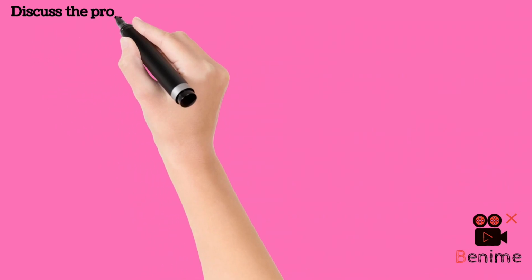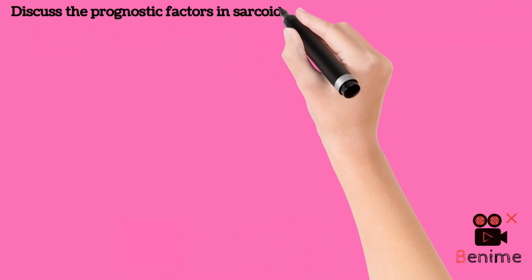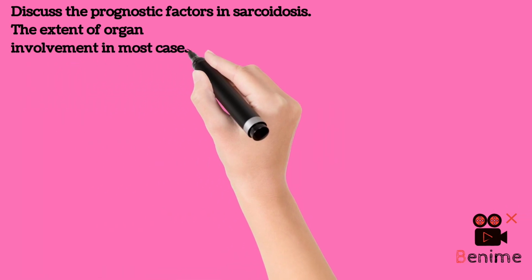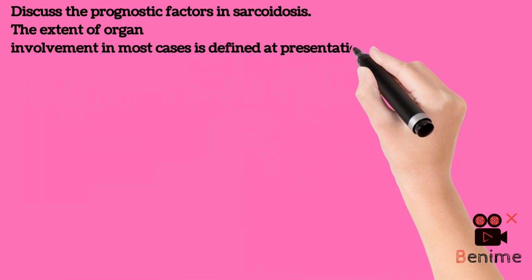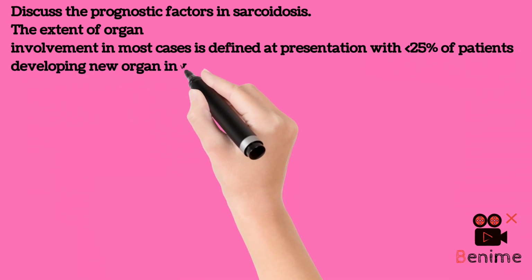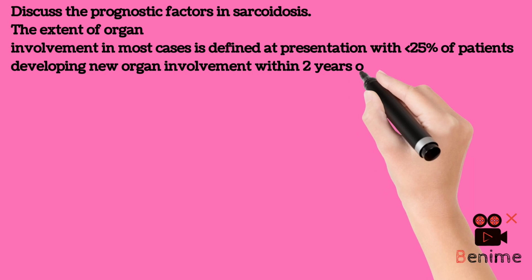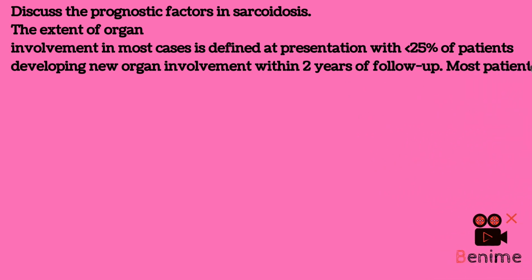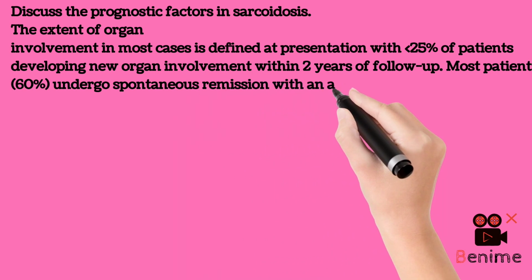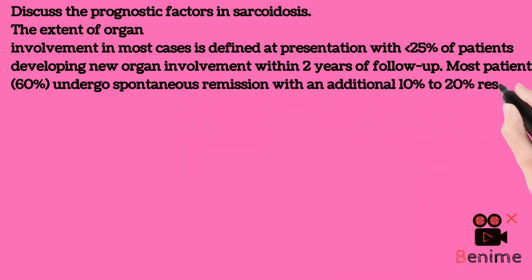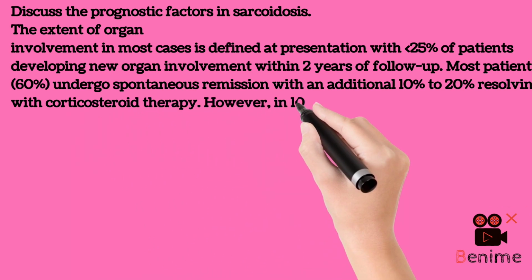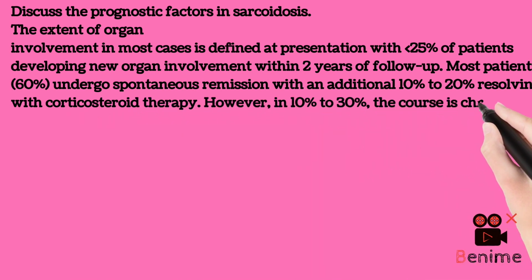Discuss the prognostic factors in sarcoidosis. The extent of organ involvement in most cases is defined at presentation, with less than 25% of patients developing new organ involvement within 2 years of follow-up. Most patients, 60%, undergo spontaneous remission with an additional 10% to 20% resolving with corticosteroid therapy. However, in 10% to 30%, the course is chronic.